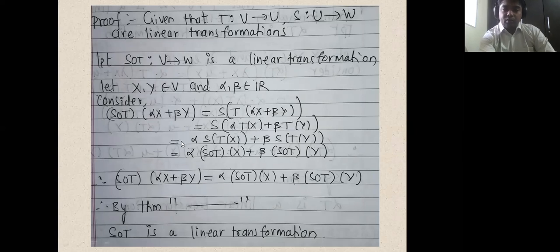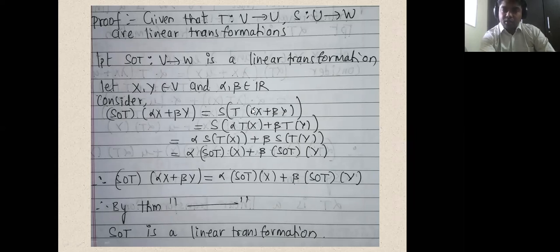So that is further equal to, now apply S on all of this. Since S is also a linear transformation, this S of everything is alpha times some vector plus beta times some other vector. So here we are applying the theorem number 1, yesterday's theorem.